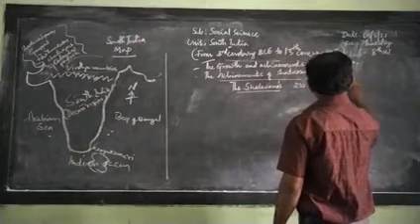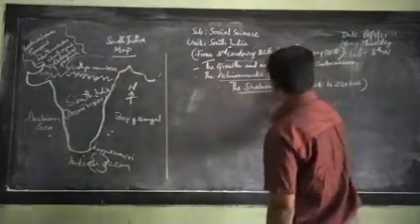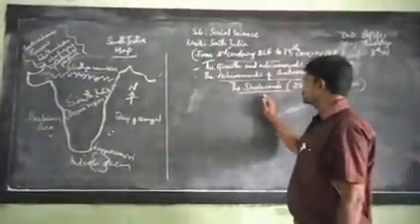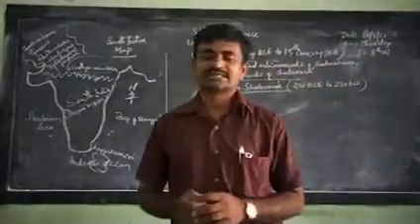This is the span of time of Shatavahana administration in the history of South India.